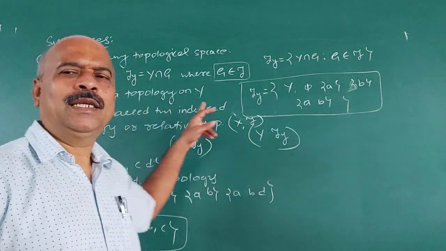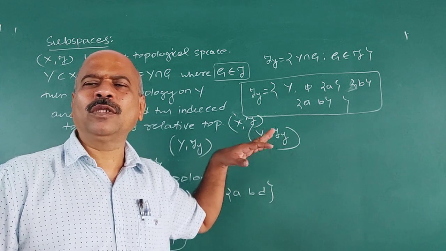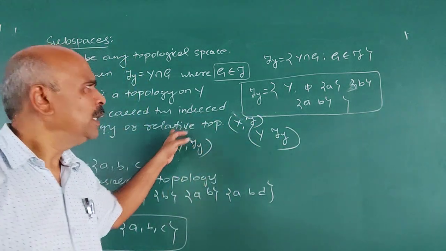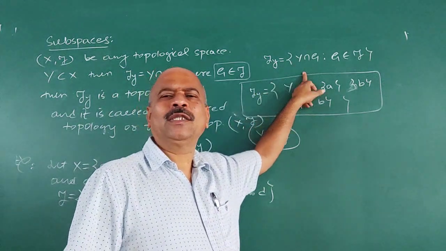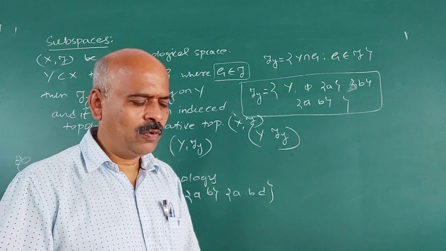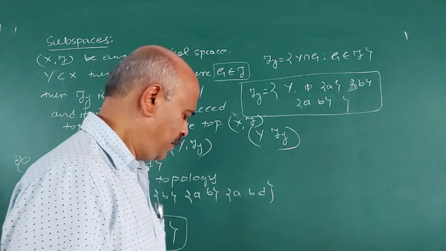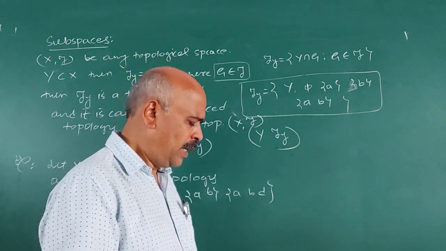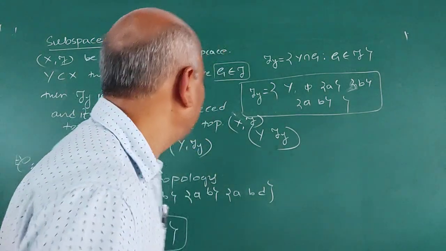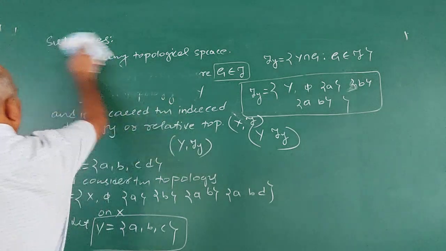If X is any set, tau is a topology on X, Y is a subset of X, and tau Y is defined like this, then tau Y is always a topology on Y. This we prove as a theorem. And this is called a subspace. (Y, tau Y) is called a subspace of (X, tau).